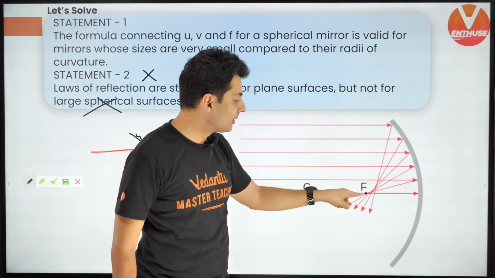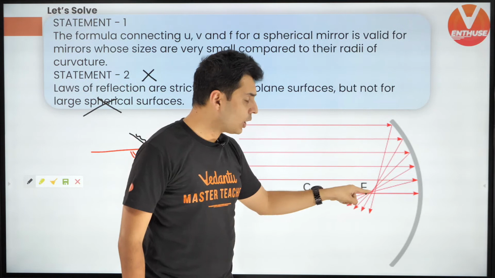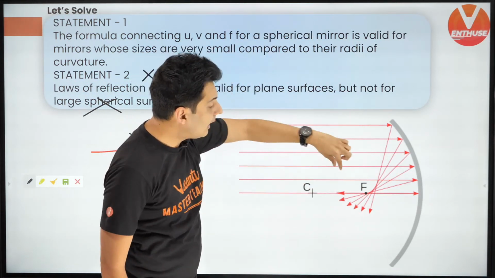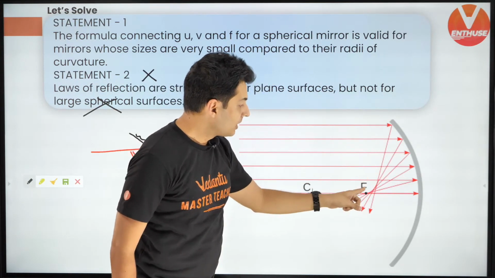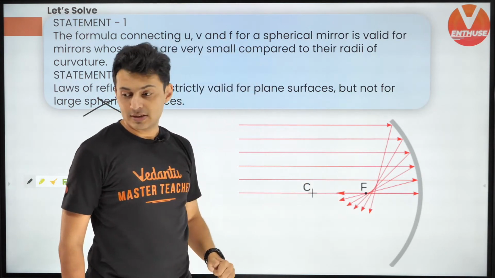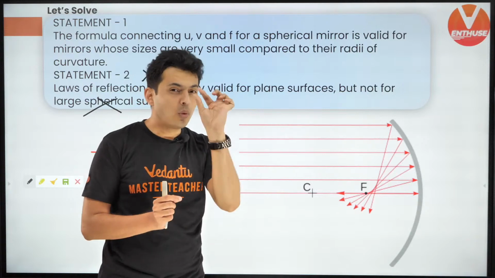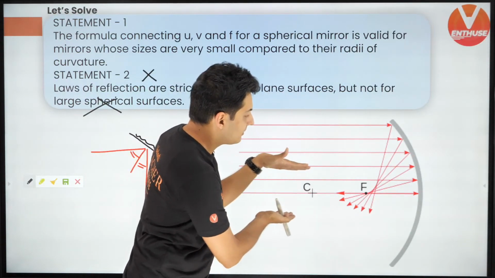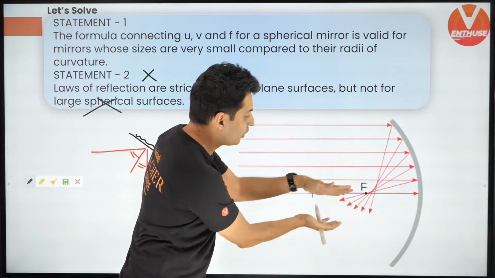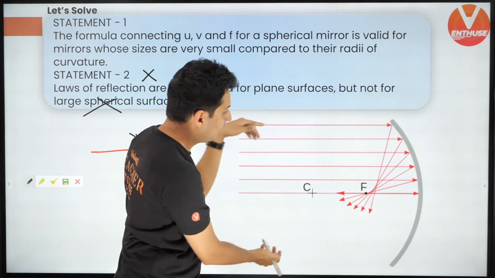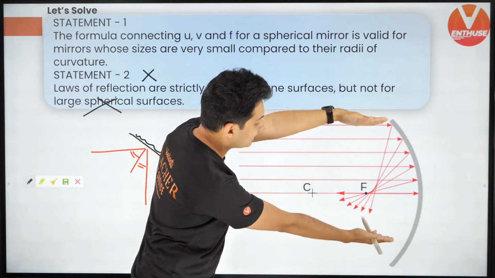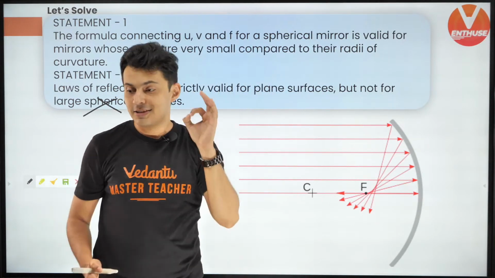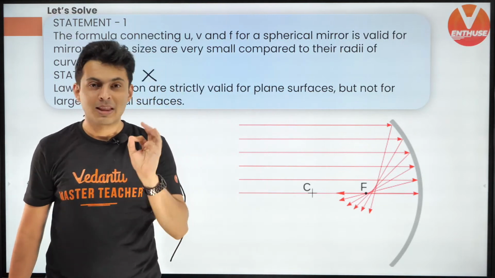Like you can see over here, they are slightly off track from the focus. The larger the mirror, the larger is the distance between the different focal points. Only when the mirror sizes are small will the parallel rays exactly meet at the focus. As you start going away, those rays will not exactly meet at the focus, they'll meet at different points. This kind of error is called something.